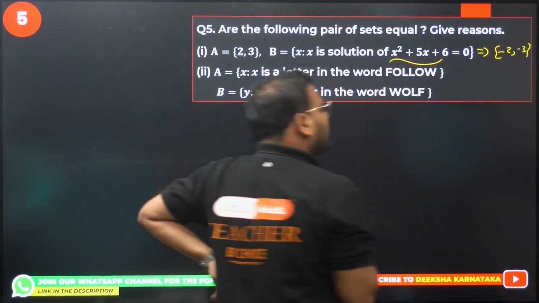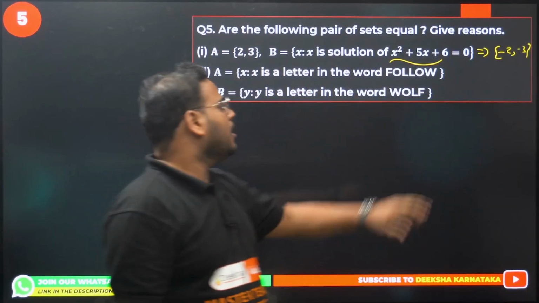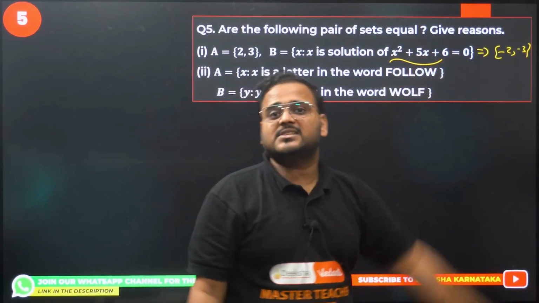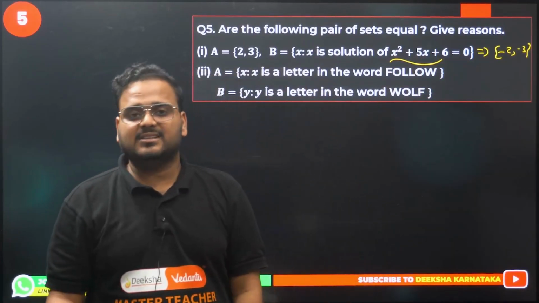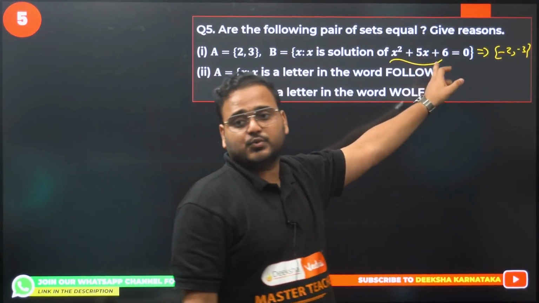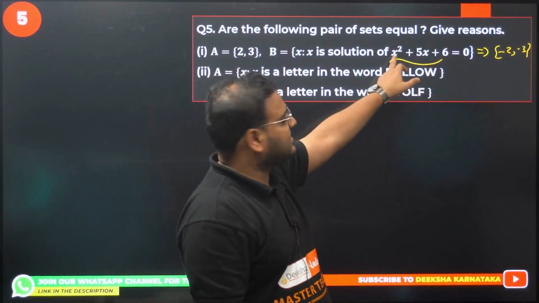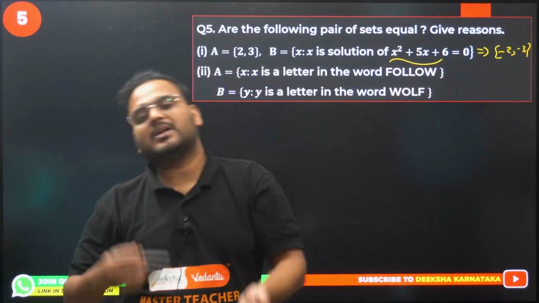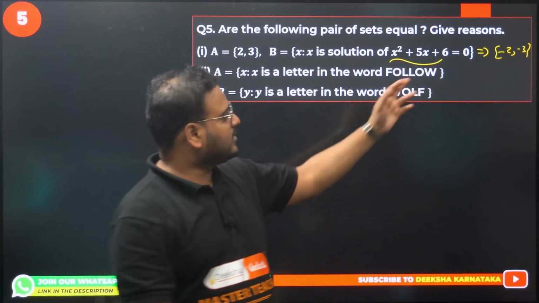How come? Think about it. If you are not sure, put x as -2 over here. You get 4, and this will become -10. 4 plus 6 is 10, and 10 minus 10 is 0. Not getting it? Put x as -2: you get -10, and put x as -2 here, you get +4. +4 plus 6 is +10, and +10 minus 10 is 0. And the same goes with -3 also.